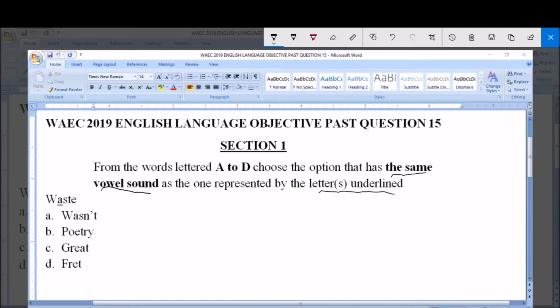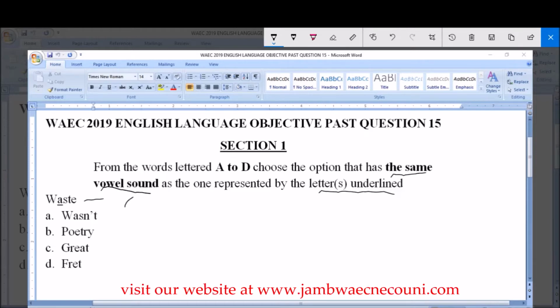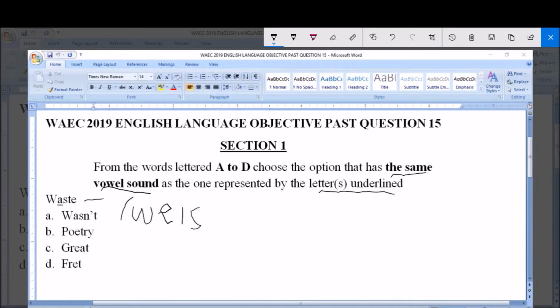So first I will transcribe the word waste, which is the word given to us. So we will see the sound represented by the letter A. So waste is transcribed this way. So you have A sound, which is represented by letter A.